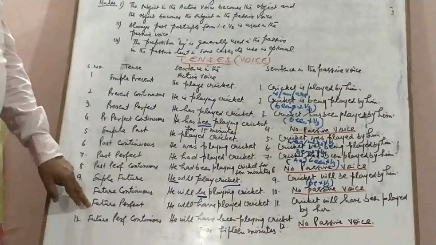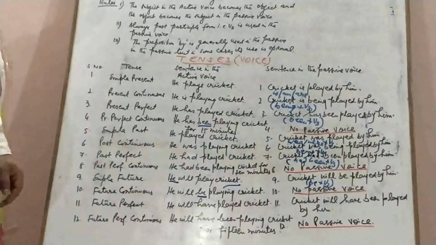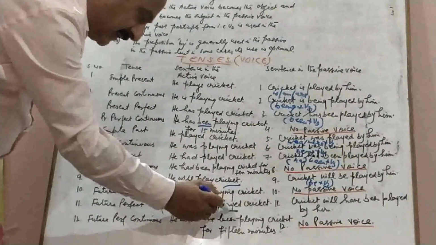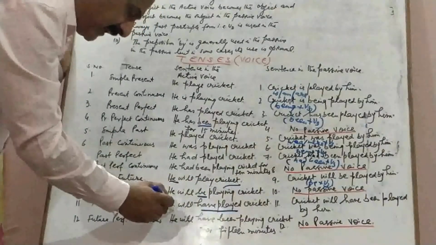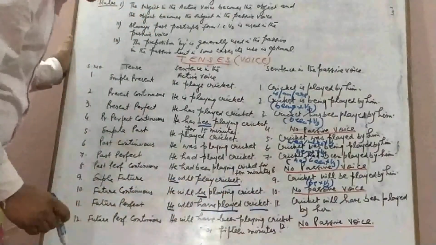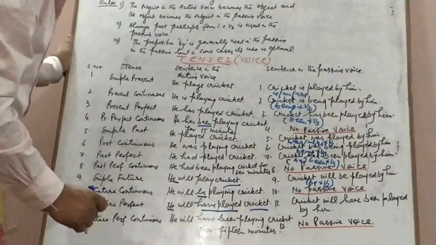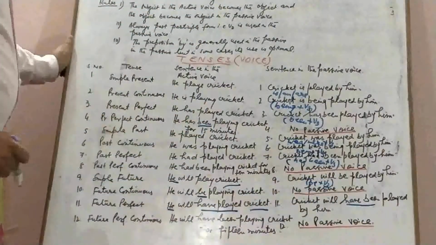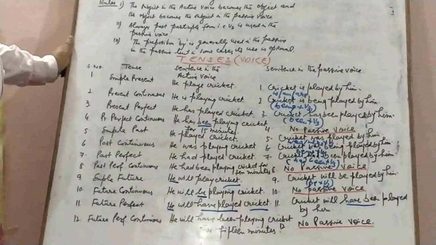Then we have future perfect. He will have played cricket. We have used have. It is a perfect infinitive. He is a subject. Cricket is object. Cricket will have been played by him. So we will use been here.